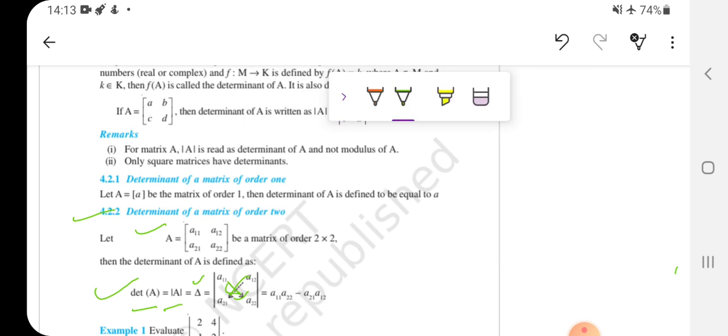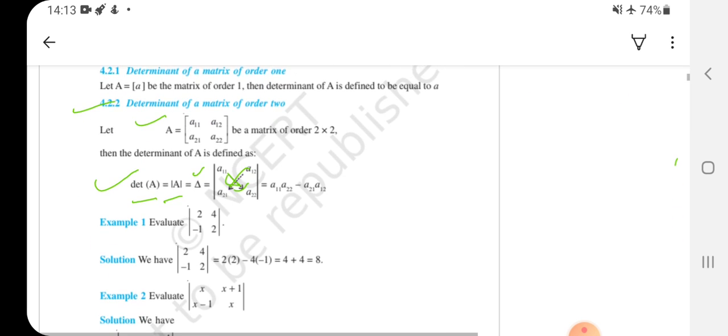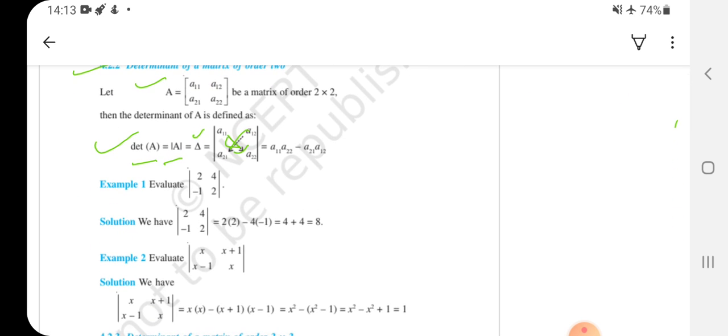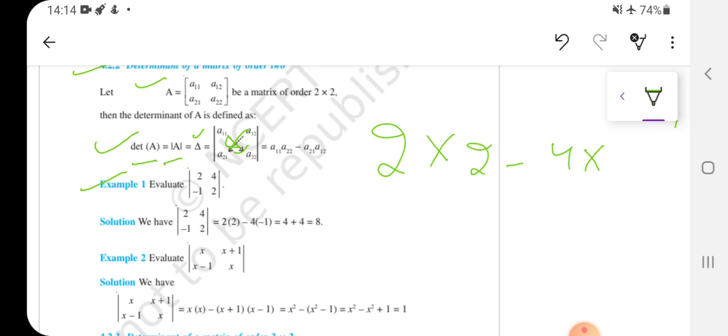So let us take one example based on this for the determinant of a matrix of order 2. Now see here, example 1. They said evaluate the determinant of the matrix [2, 4; -1, 2]. This is a matrix of order 2 cross 2. As you all know now, they said find the determinant. So now what will it be? First element 2 into the diagonal element corresponding to it, 2. It will be 2 times 2 minus 4 into minus 1.